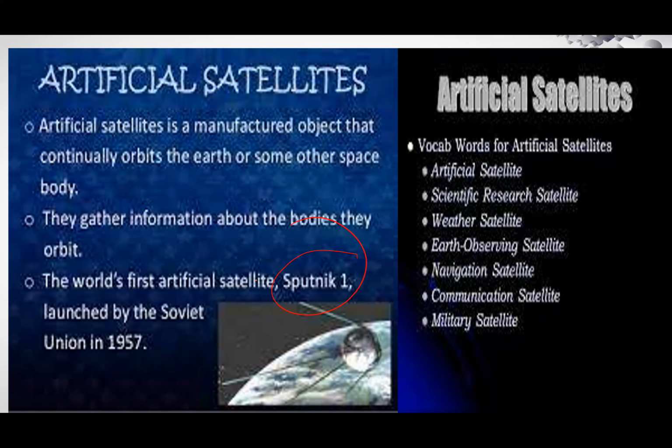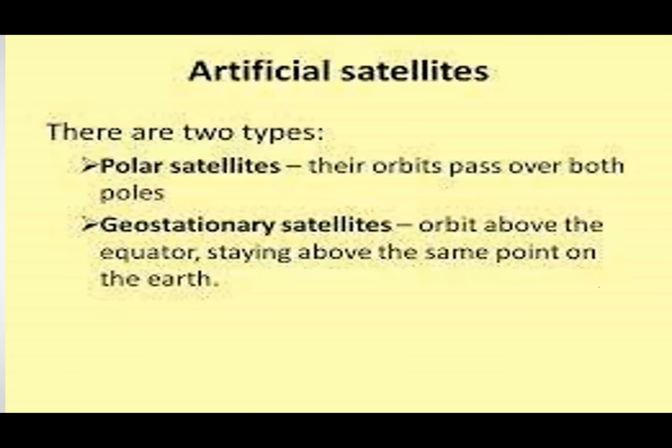Artificial satellites are manufactured so that they continuously orbit the Earth or some other space body. Names of artificial satellites: scientific research satellite, weather satellite, Earth observing satellite, navigation satellite, communication satellite, military satellite. There are two types of artificial satellite: polar satellite and geostationary satellite.